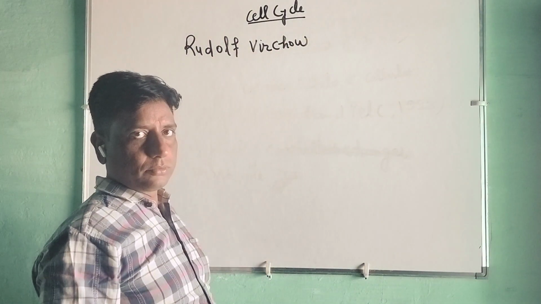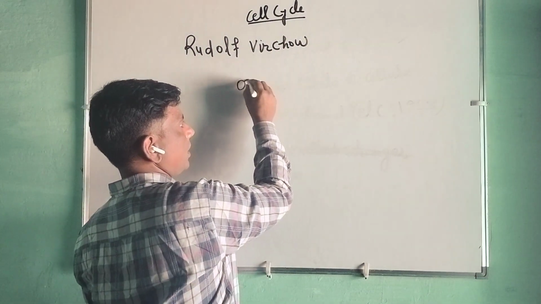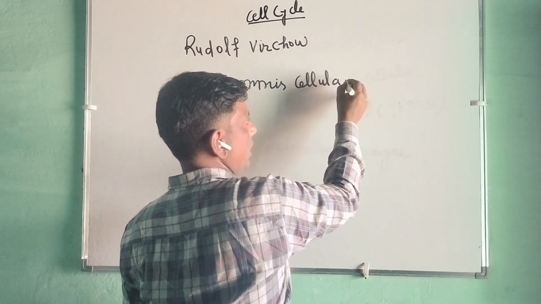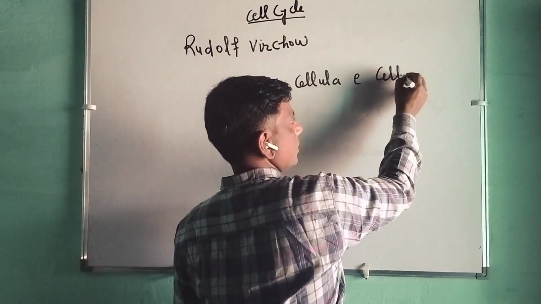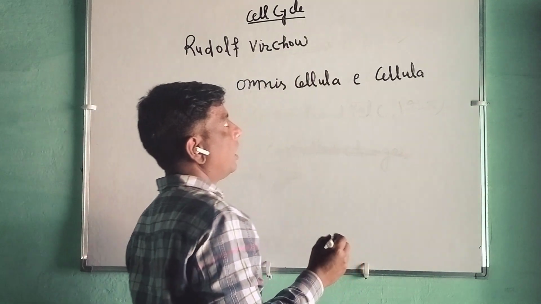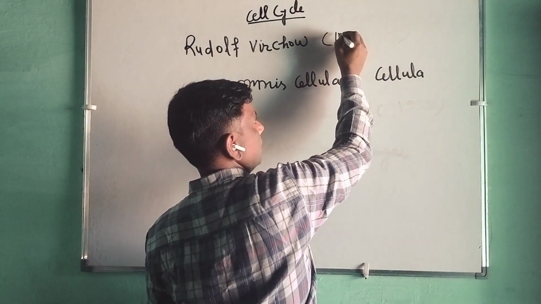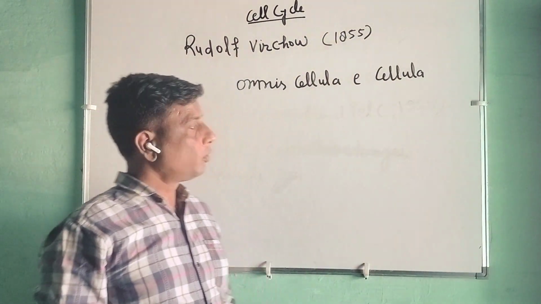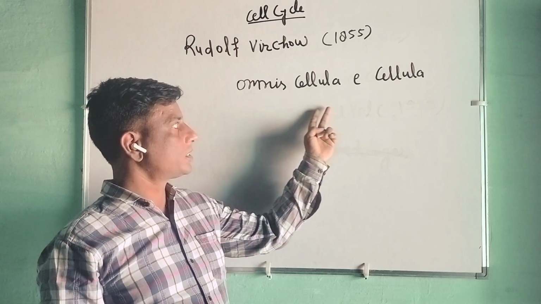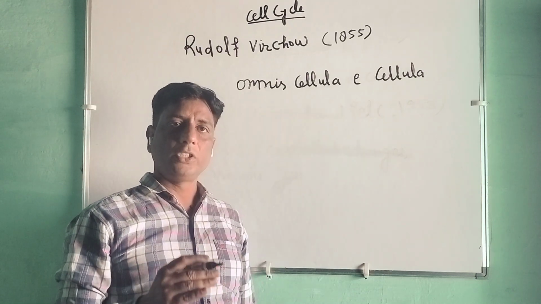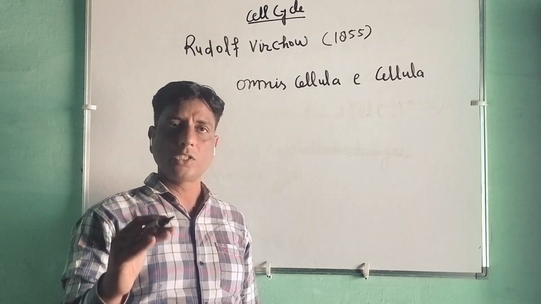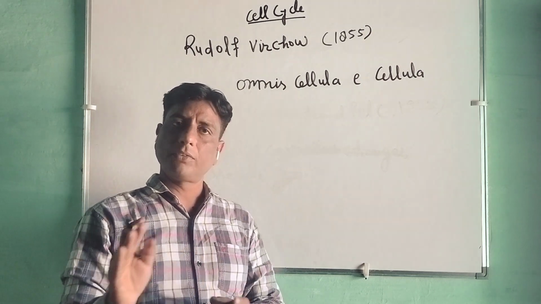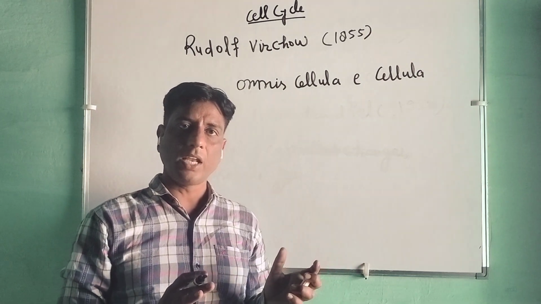In 1855 he gave a sentence termed omnis cellula e cellula, which means the formation of the new cell is due to the division of the pre-existing cell.